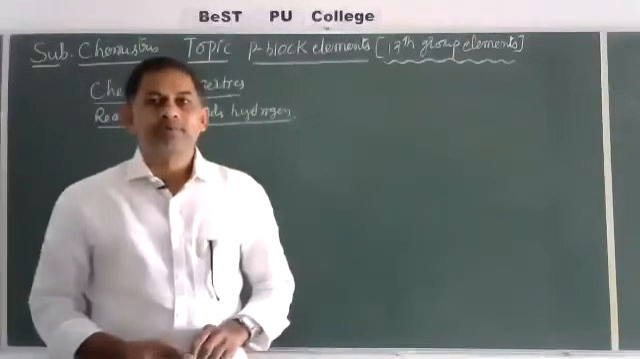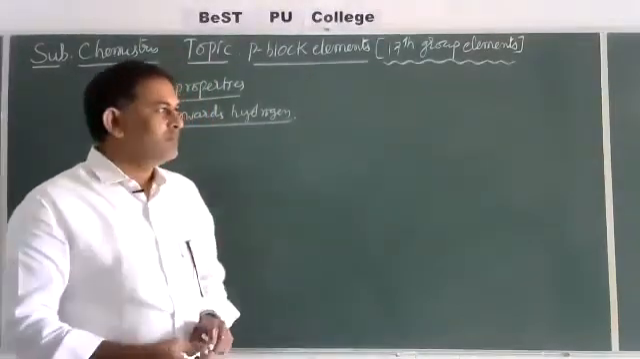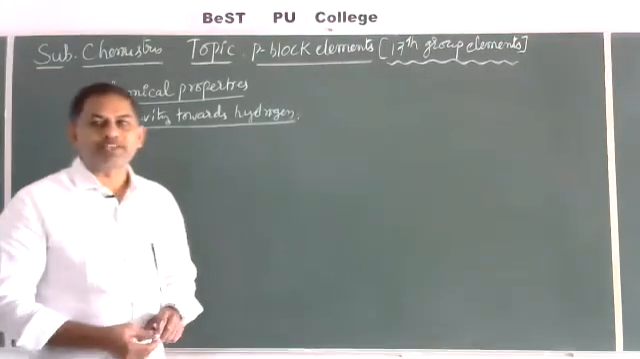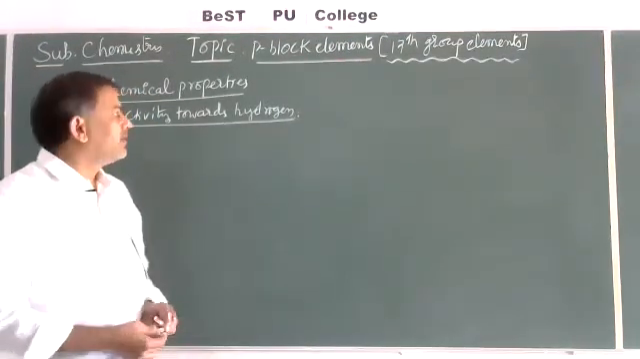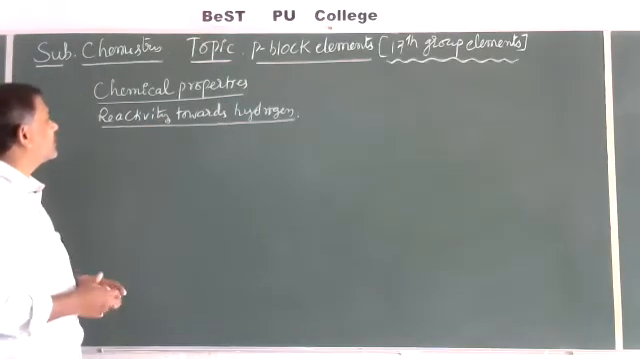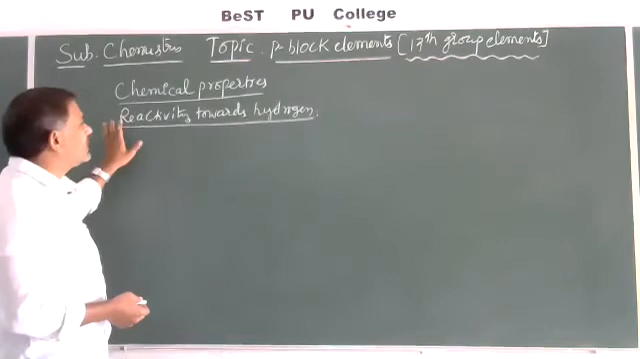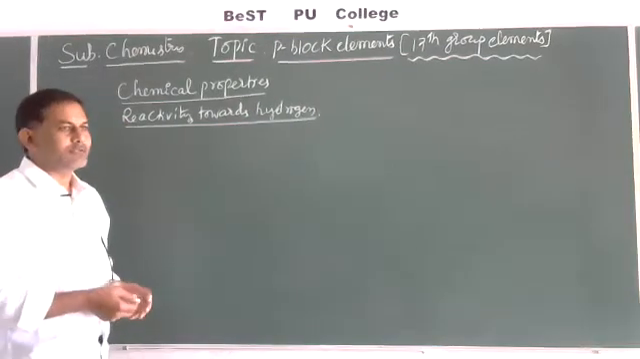In the last class, the anomalous properties of fluorine in the 17th group were explained. Now, today we'll discuss the chemical properties. Under chemical properties, particularly, one is reactivity towards hydrogen.